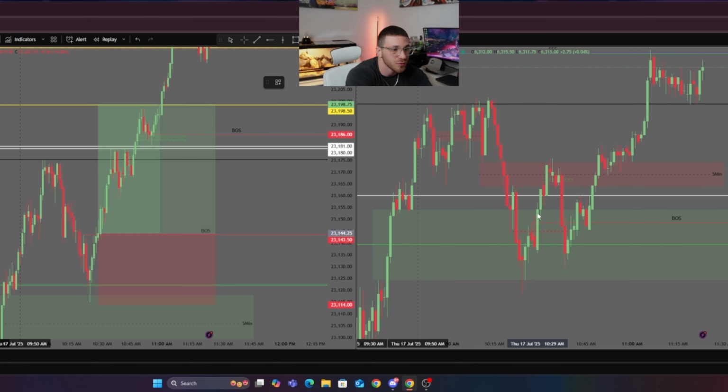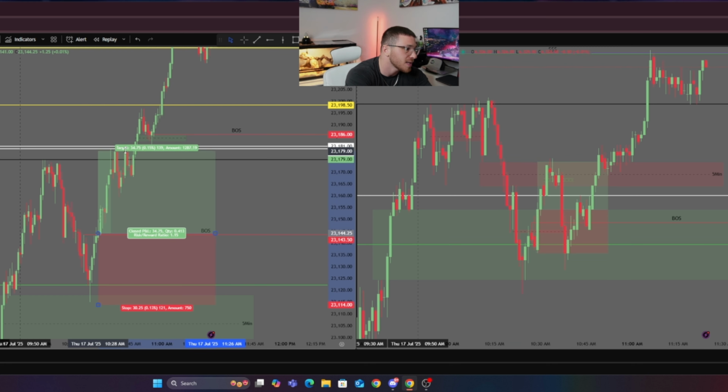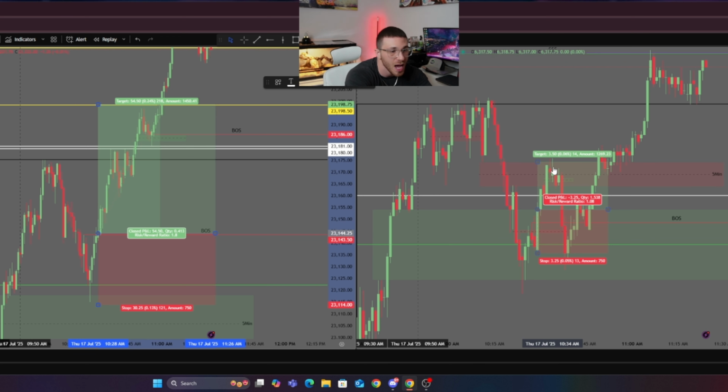This was my entry right here. I put my stops below these lows at first, and then my first take profit was the top of this 5 minute fair value gap, and when NASDAQ came up and took out these 1 hour highs. So once NASDAQ took out those 1 hour highs, I took my profit. That was still a 1-to-1 basically.